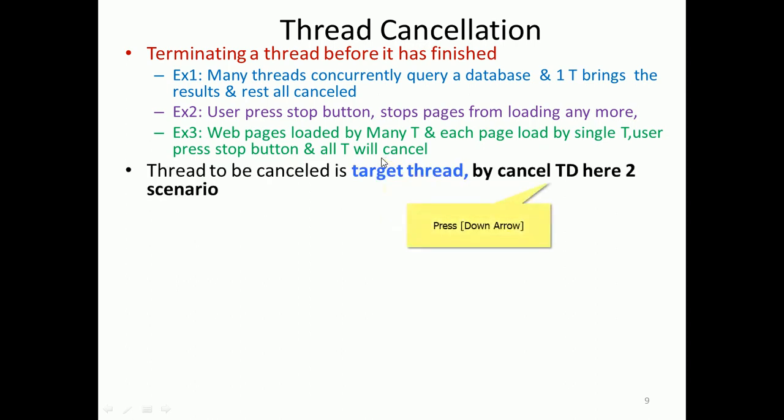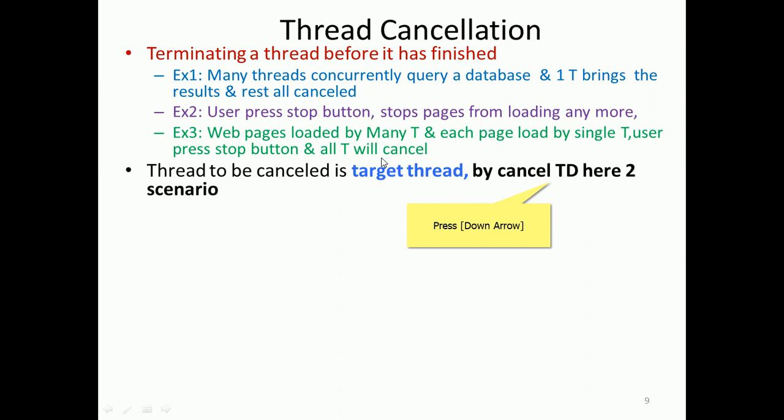The thread to be cancelled is the target thread. Any thread going to be cancelled is a target thread. Consider the first scenario: if one thread got the answer, the remaining threads will be target threads going to be cancelled. Here, when the user presses stop to prevent pages from loading any more, the remaining threads trying to bring pages to the user become target threads, because they are going to be cancelled.